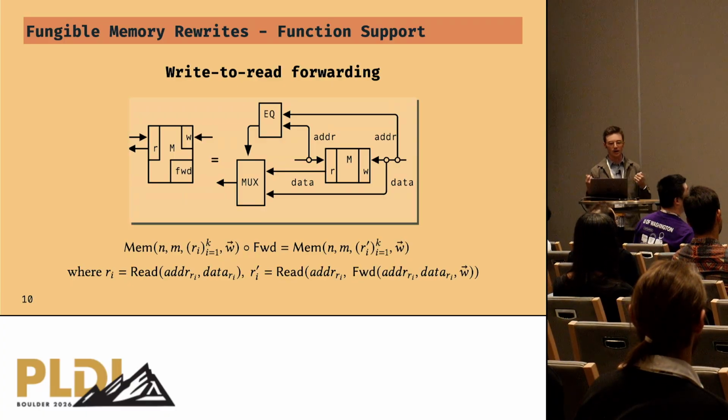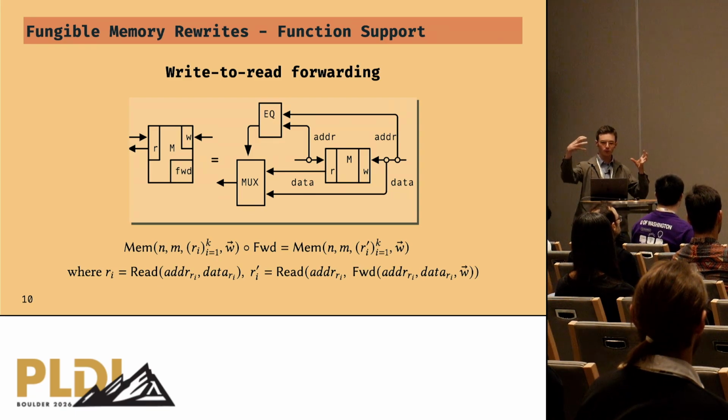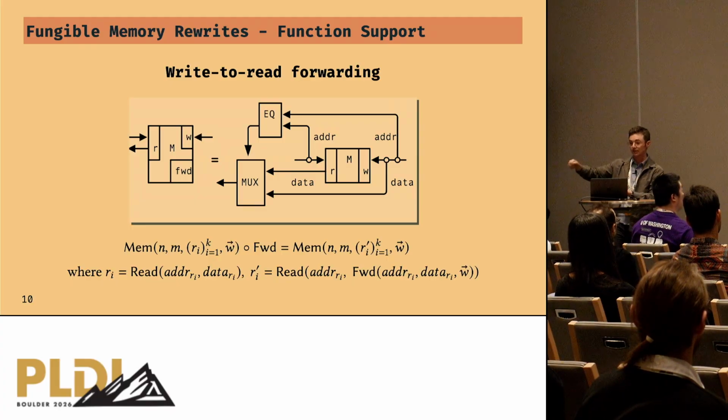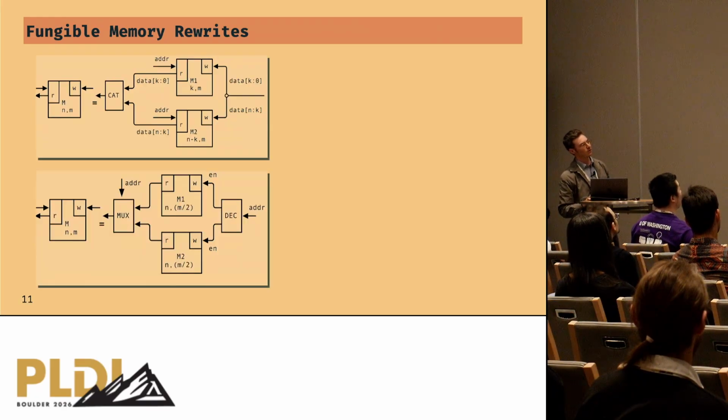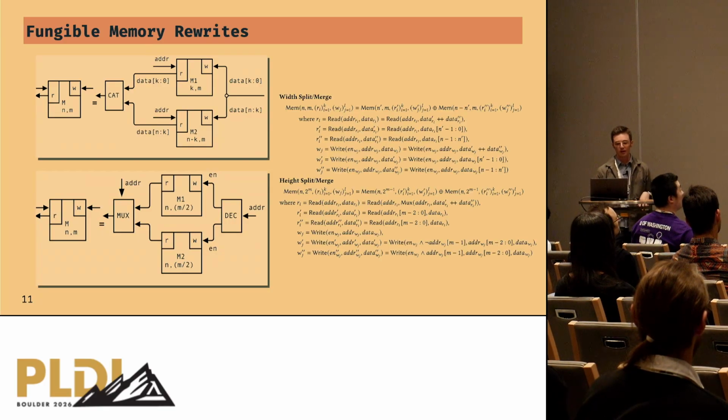Certain memories might support optimizations like write-to-read forwarding, where you would forward the value of a write to a read port, right? Some memory blocks would support this as a flag, and some don't. And so depending on your technology constraints, you would either want to fold that logic into the memory if it's supported, or if it's not, you want to break it out into separate logic so that you could still map the design, right? And so in the paper, we describe a handful of other rewrites over a fungible memory algebra, and we have a formalization of that.